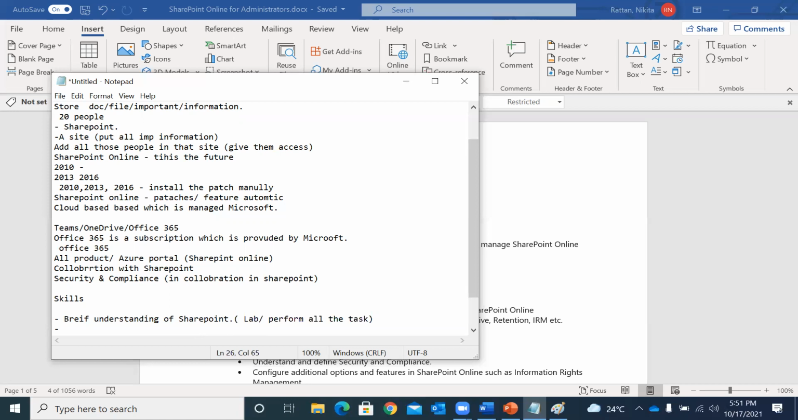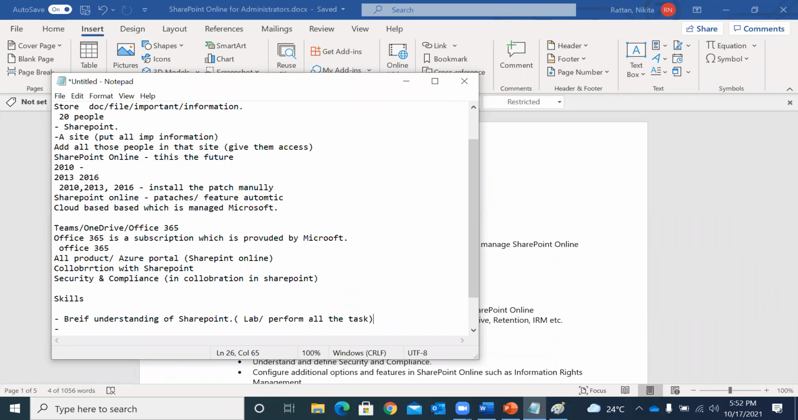So when I'm going to talk about how we can create a site in SharePoint, how we can upload documents in SharePoint, and how we can do the permission part in SharePoint.